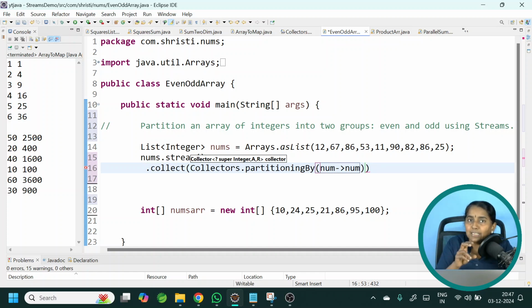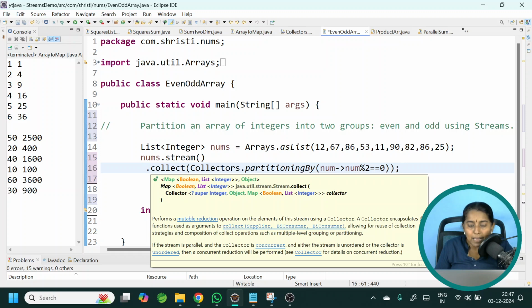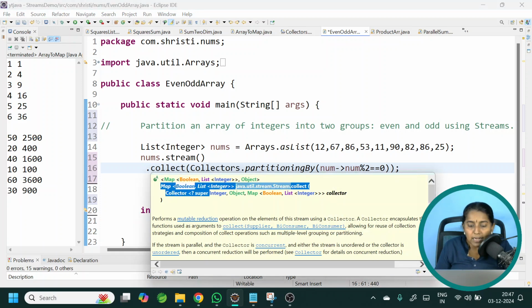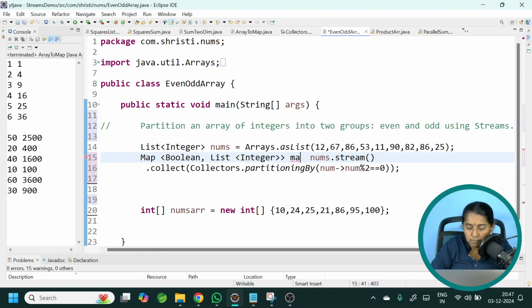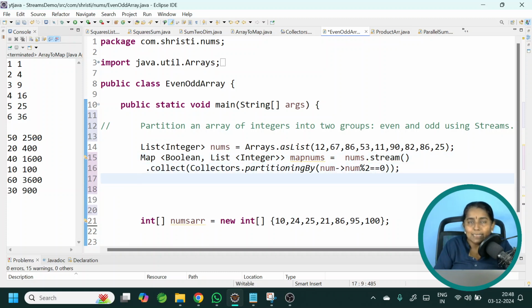So for the true condition, I will have a list of integers which are even. Number percentage true double equal to 0. Okay, let me end it with a semicolon. See the return type. It is a map of boolean and list of integer. I am copying it from here only. Map numbers equal to. Okay, just like the previous case, you can iterate it and print it.